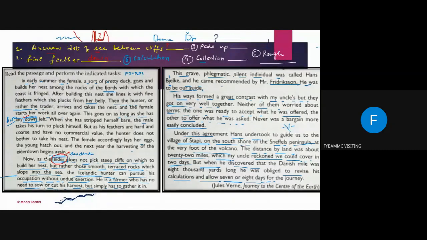Collection, there is another word, but for calculation, this is correct. Okay? Reckoned. Yes, yes, somebody was saying something. Pardon? Okay, okay, fine, fine.